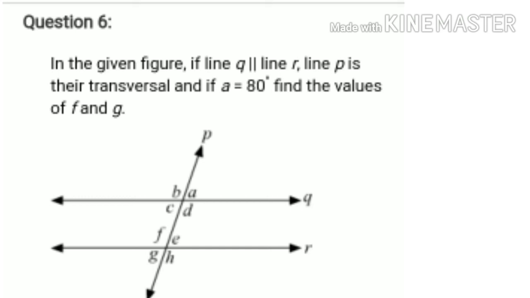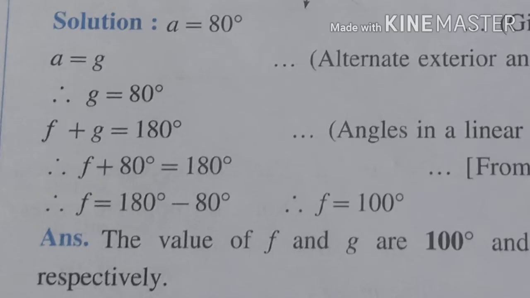Out of these three methods, whichever method you feel is easy, you can apply that method. Okay, let's start the solution. Solution: angle A is given to you as 80 degrees and angle A is equal to angle G, as they are exterior alternate angles. So as exterior alternate angles, angle G is equal to 80 degrees.